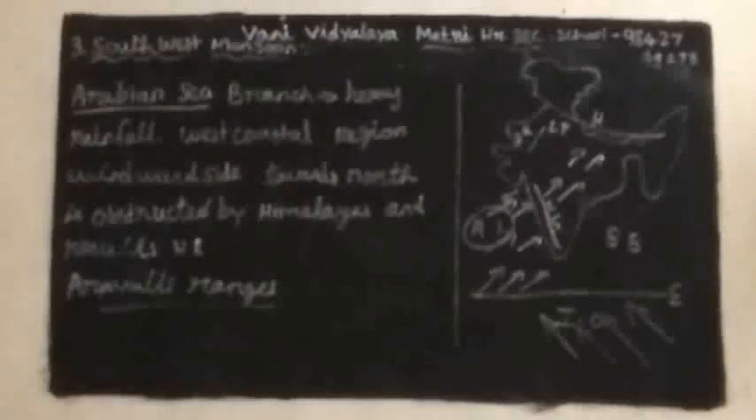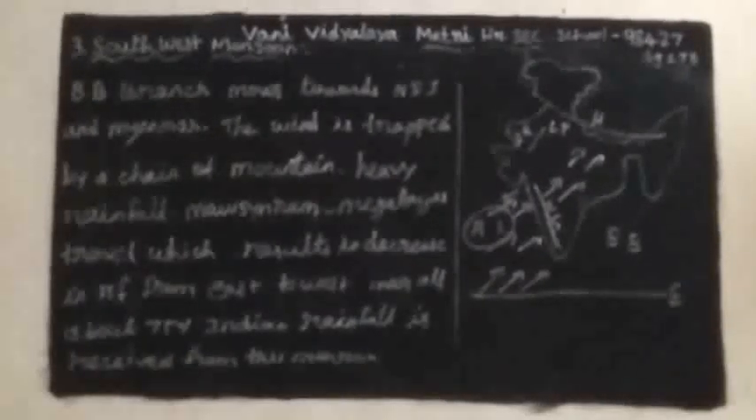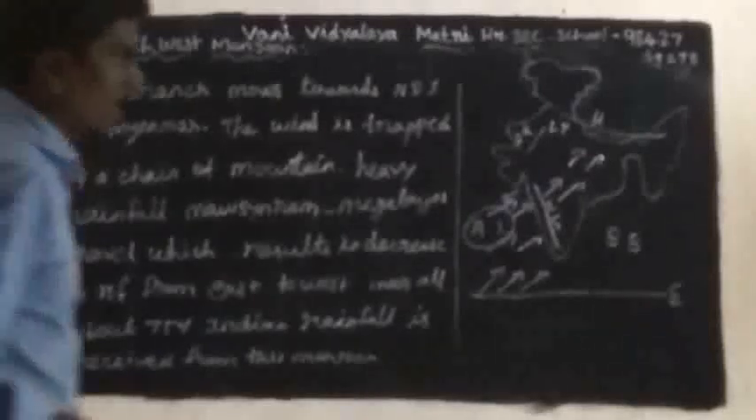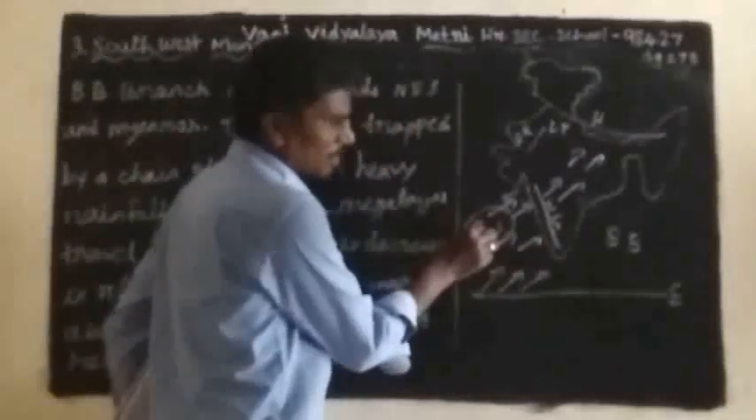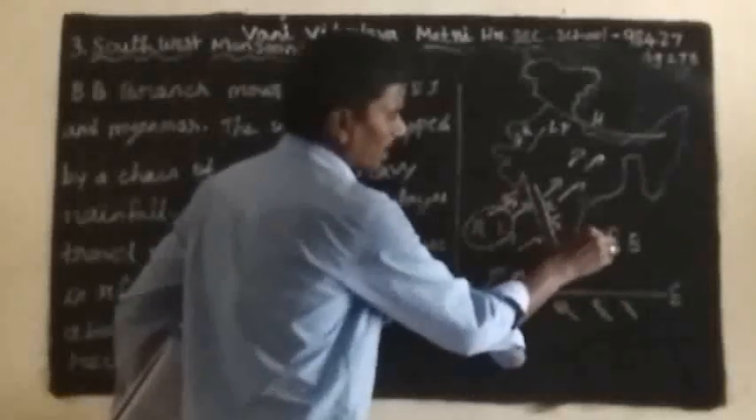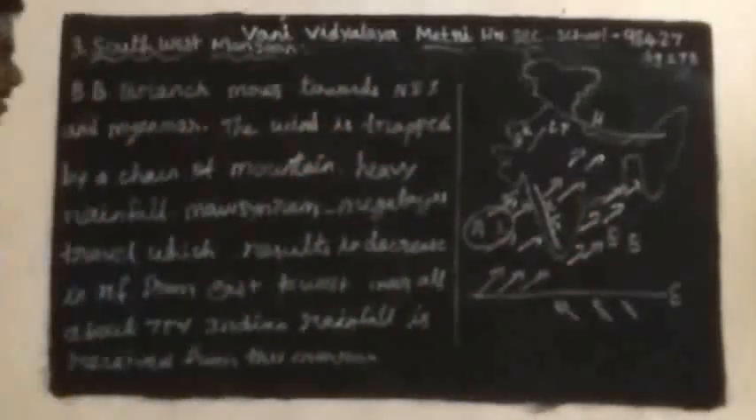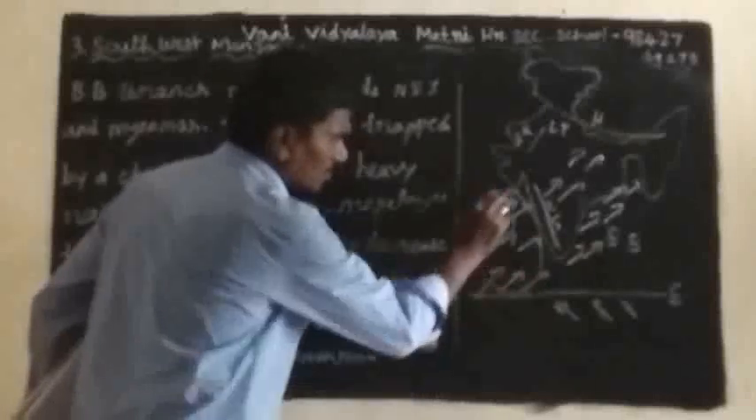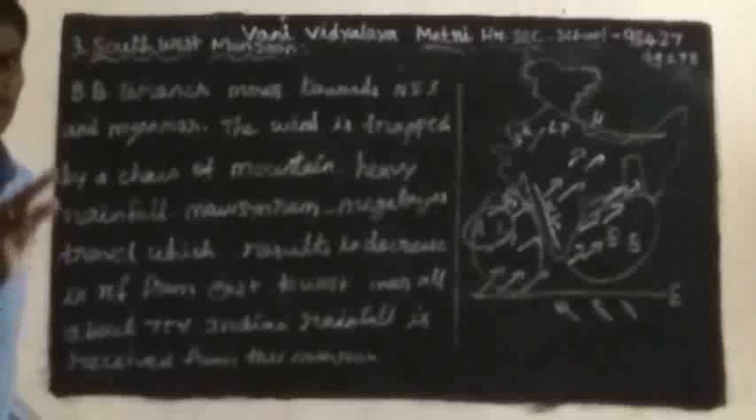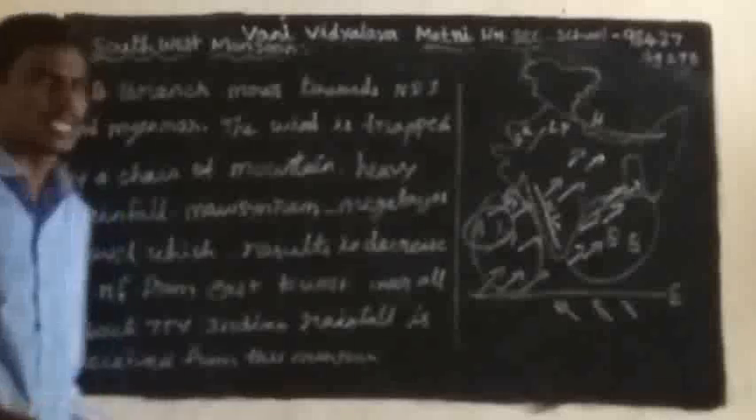So one is the Arabian Sea branch, and another is the Bay of Bengal branch, found in the Bay of Bengal. The southwest monsoon has two branches: one is the Arabian Sea branch and the other is the Bay of Bengal branch.